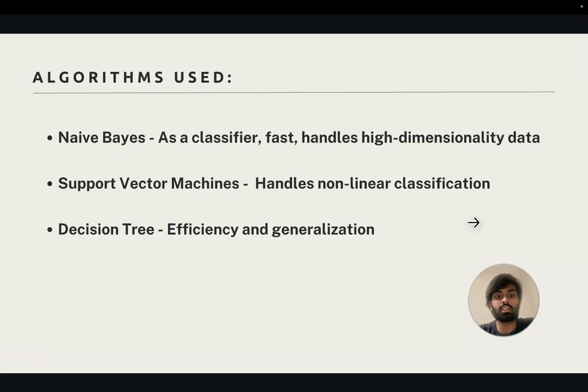Support vector machines are used for regression and classification. However, especially for classification, I decided to go with this since it handles non-linear relationships between columns in the data very well, and also because they could act as an out-of-the-box machine learning algorithm, especially when used for classifying tasks. And then decision trees were used, since decision trees tend to be very robust with generalization of